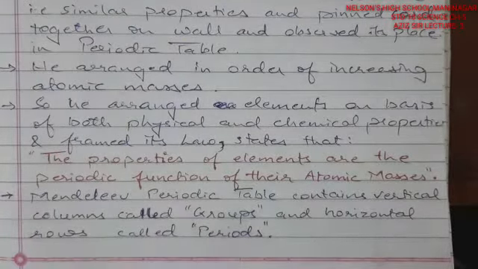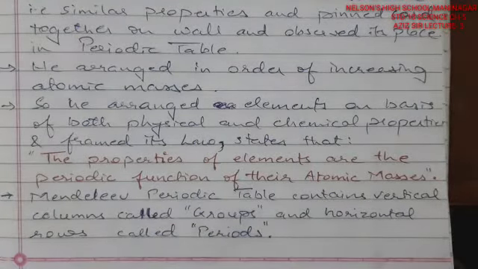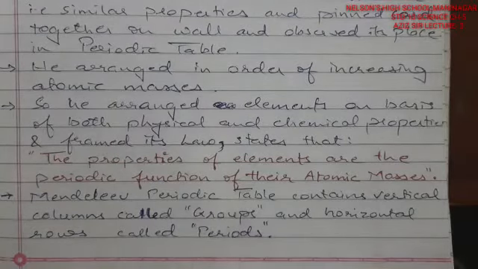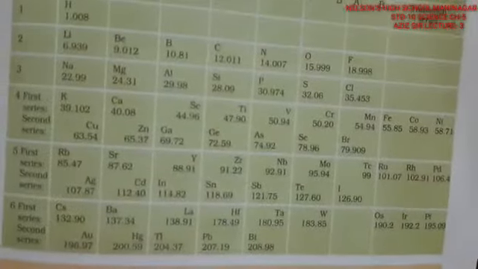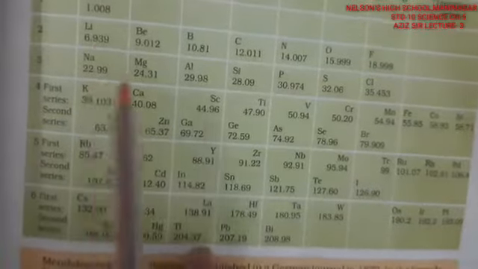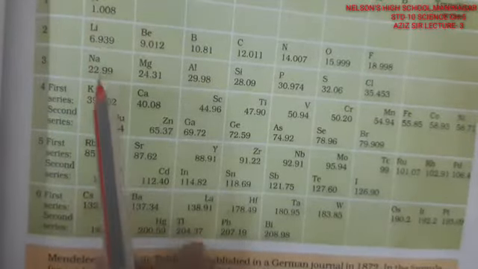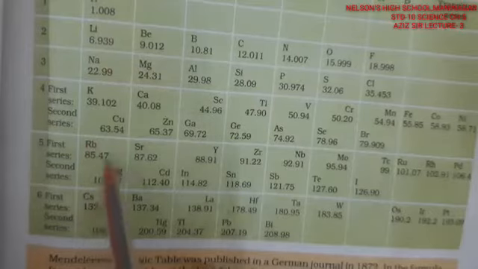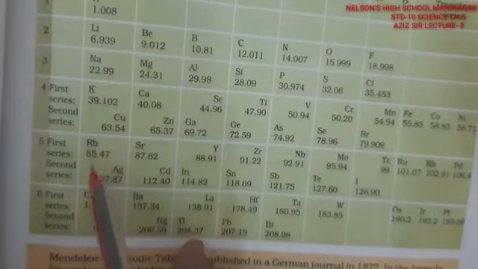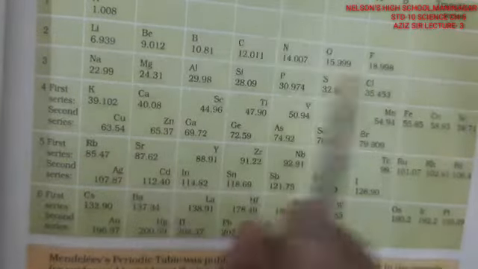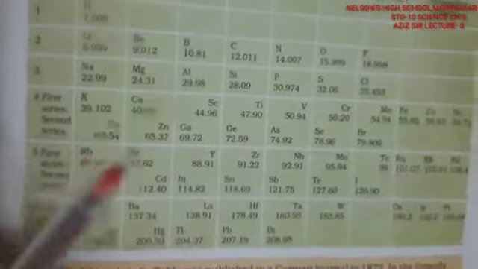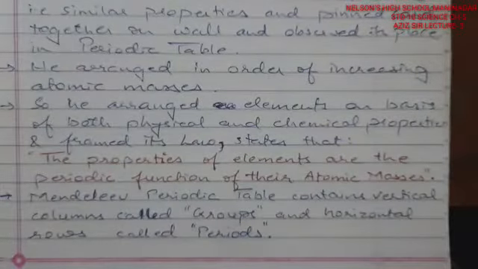That means as the atomic masses increase, the chemical and physical properties repeat, and accordingly he arranged them, like sodium, potassium and others. Here you can see lithium, sodium, potassium, rubidium, cesium. These elements have the same chemical properties, and according to atomic mass they are periodic functions. That means every eighth element has the same properties. So according to this he arranged them.